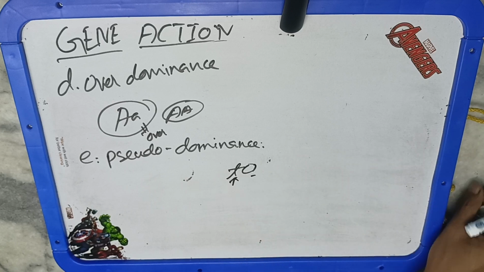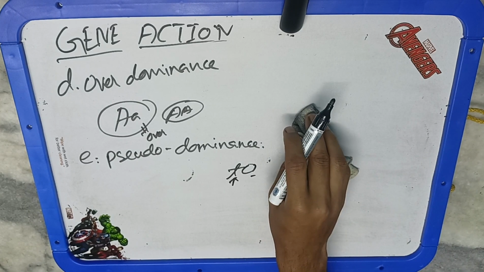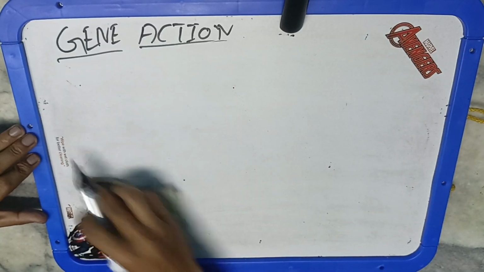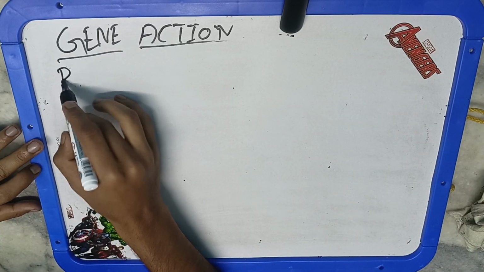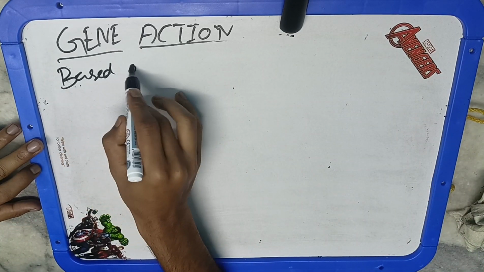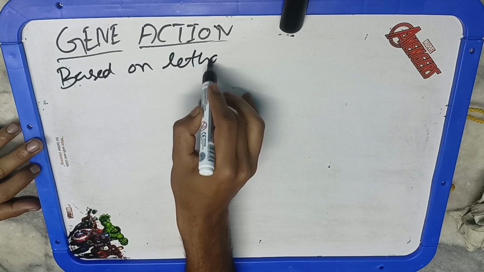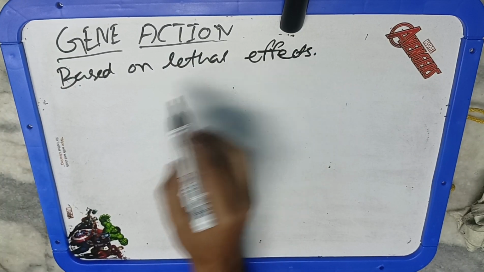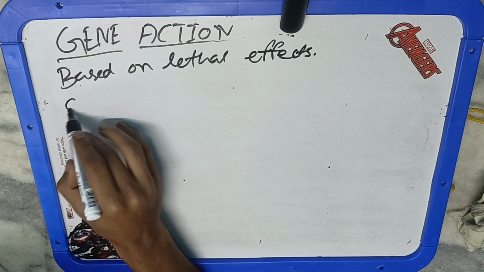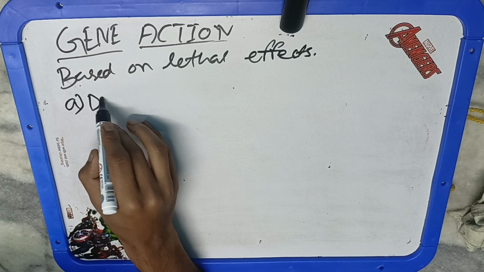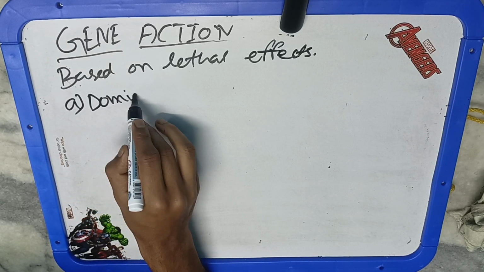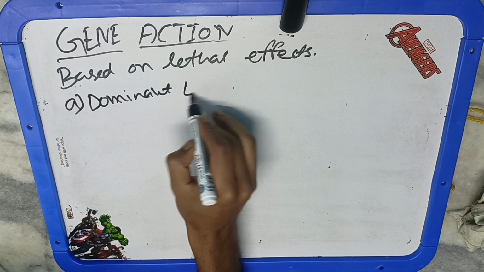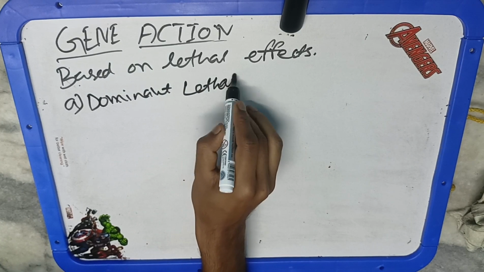Okay, so these are based on the dominance effect. Then based on the lethal effect, lethal as the name suggests, leads to death. Dominant lethal means there are some genes that affect the survival of the zygote or individual in which they are present in an appropriate genotype, like coat color in mice. Just take the example: the dominant allele is responsible for the lethality, meaning the death of an individual.